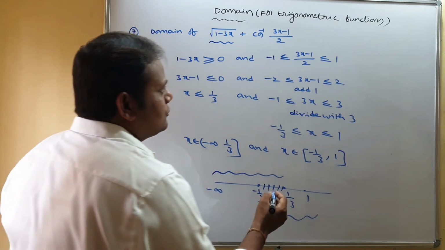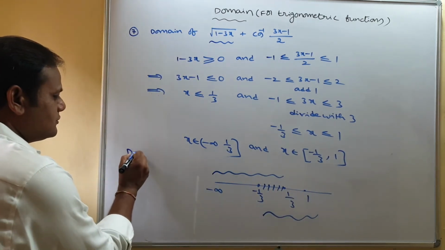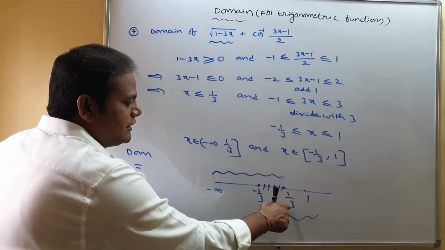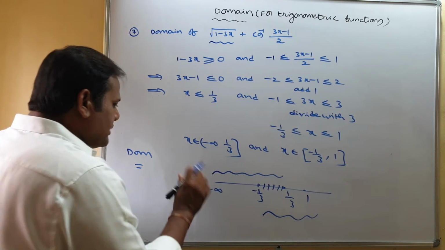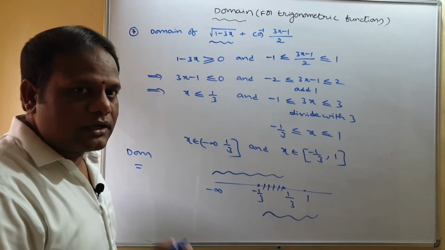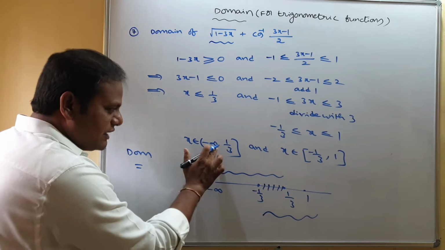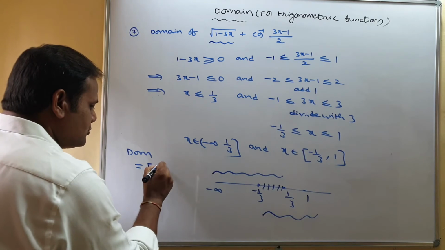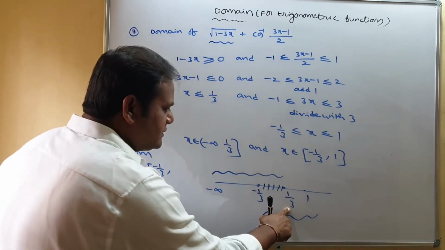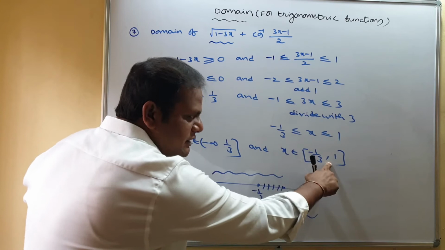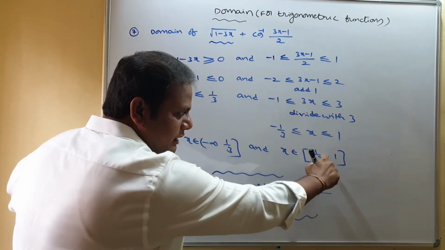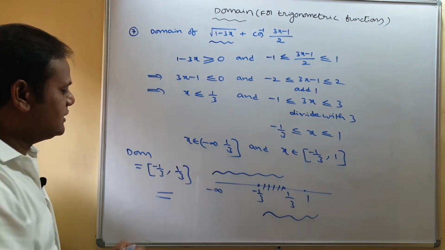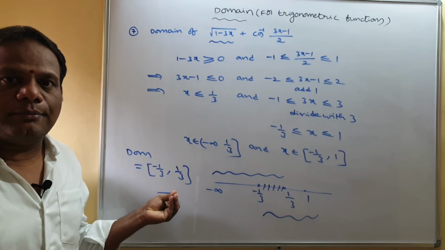So what is the domain of the function? So domain is equal to, yes, here minus 1 by 3 to 1 by 3. So you must be very careful with interval, open or closed. Here minus 1 by 3, yes, in this we have minus 1 by 3, here also we have minus 1 by 3. So closed minus 1 by 3. 1 by 3, yes, here we have that. In this also we have 1 by 3, because between minus 1 by 3 and 1 we have that. So closed 1 by 3. So domain of this function is closed interval minus 1 by 3 comma 1 by 3.